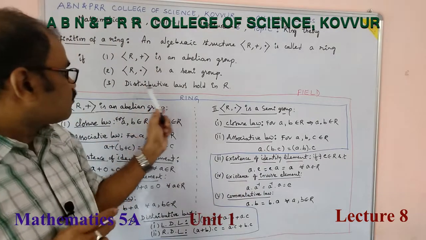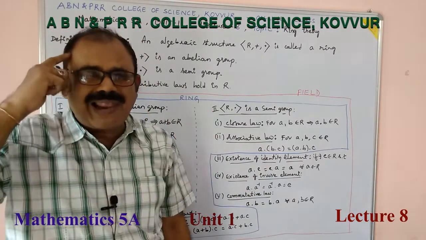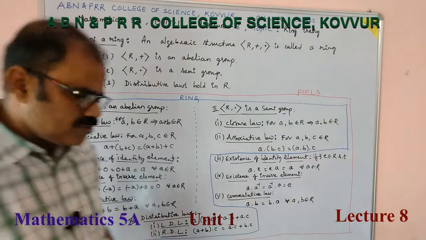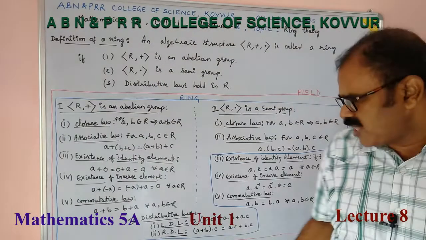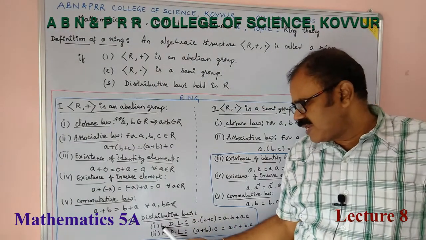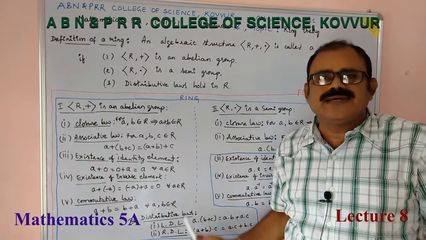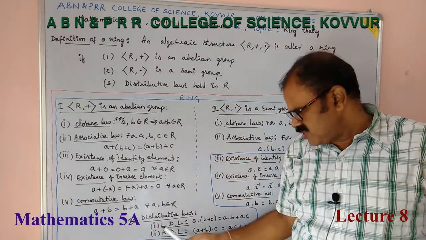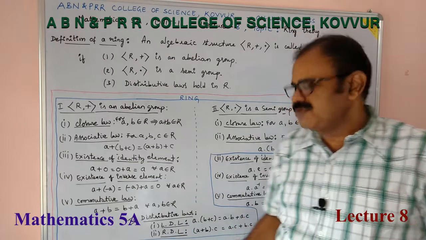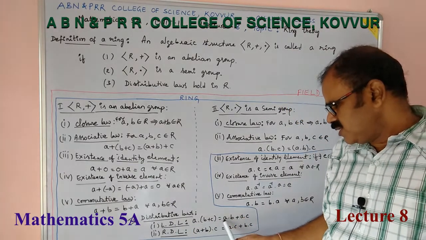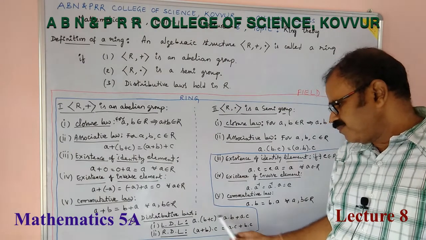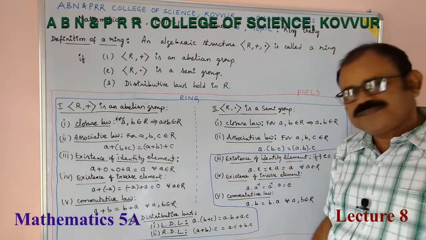And distributive laws, the third condition. What are the distributive laws? Distributive laws are of two types: LDL means left distributive law, RDL means right distributive law. What are the left distributive law and the right distributive law? Very simple. a·(b + c) is equal to a·b + a·c.